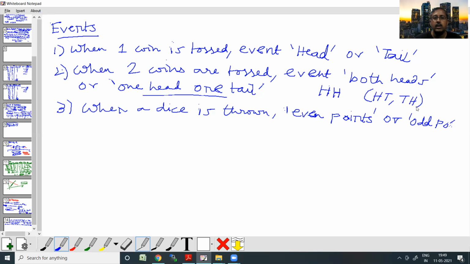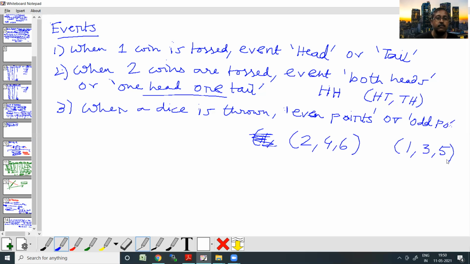In the same way, when I throw a die, I can define an event as even points. Even points means 2, 4 or 6. And when I say odd points, it can be 1, 3 or 5. So this point needs to be very clearly understood.